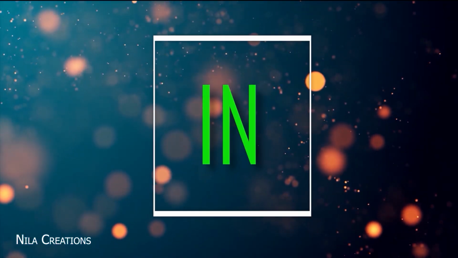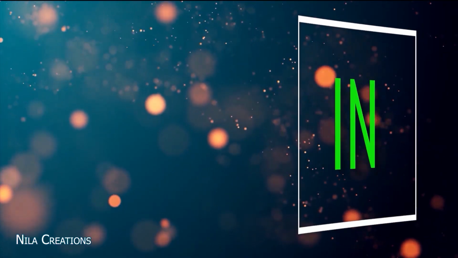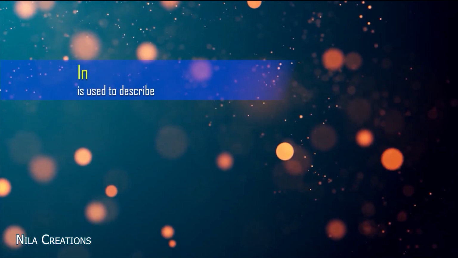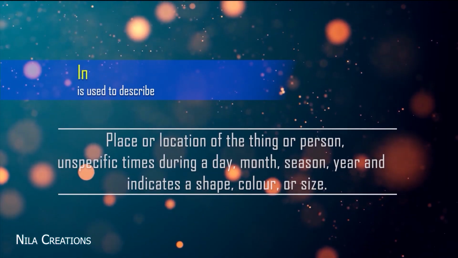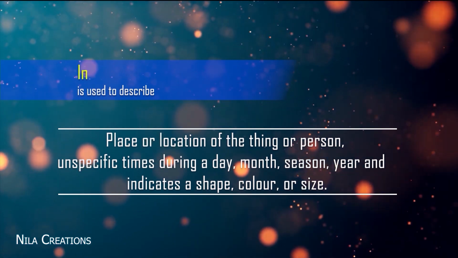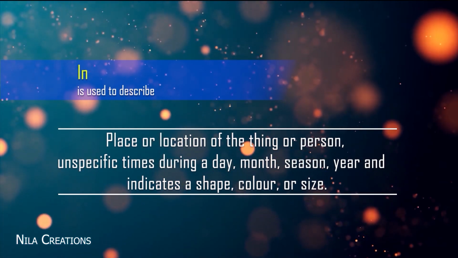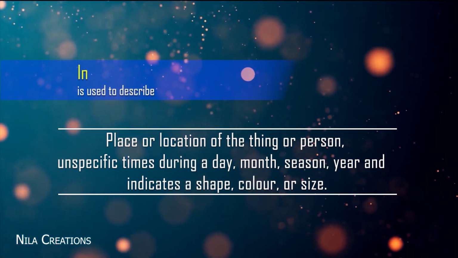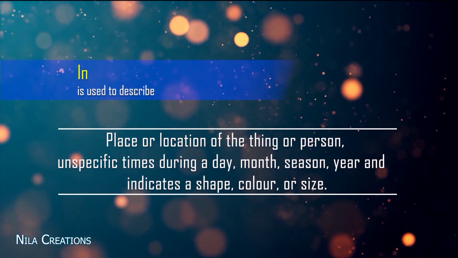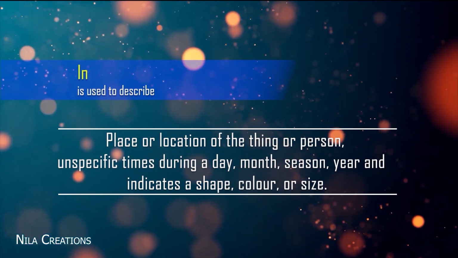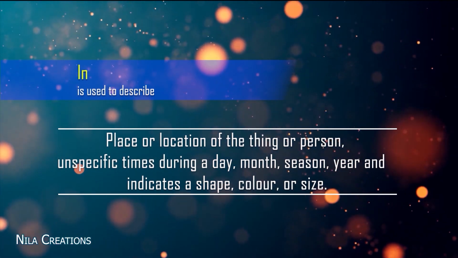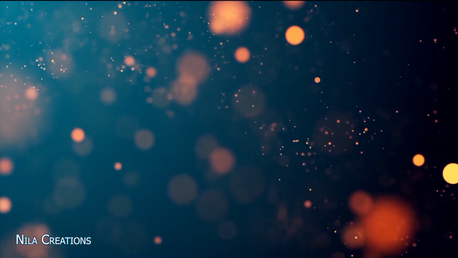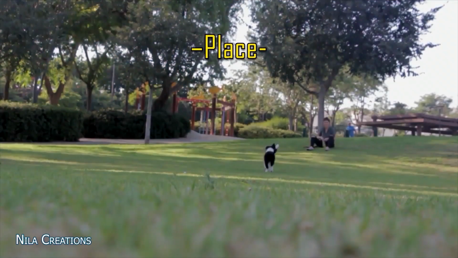Now we are going to talk about in. In is used to describe the place or location of a thing or person, unspecific time during a day, month, season, year, and indicates a shape, color, or size. Now let's see about place.